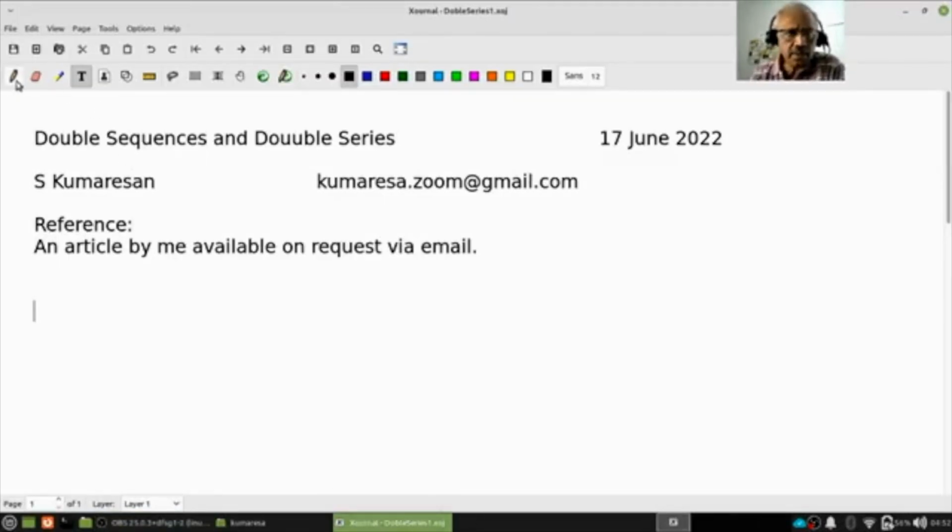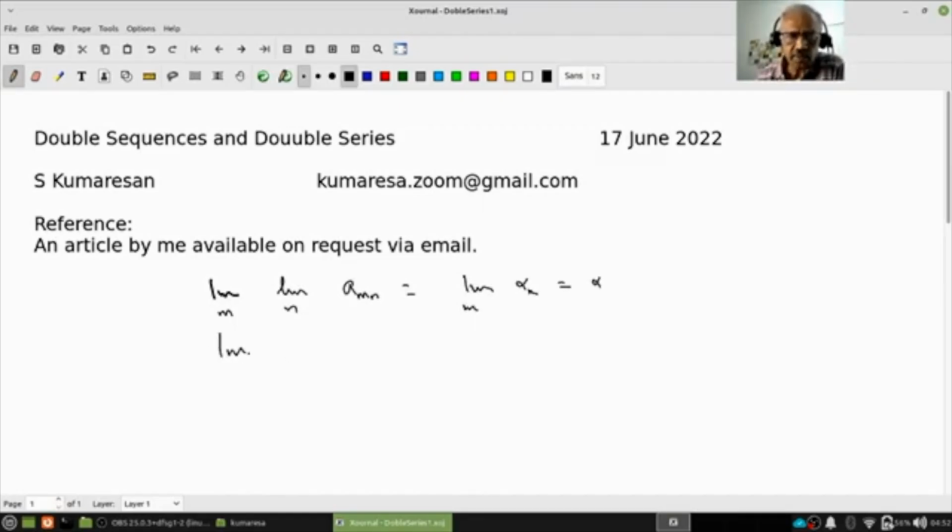So a tentative definition, we said: the limit over m of a_mn equal to alpha_n, and similarly the limit over n of a_mn equal to beta_m, and the limit of alpha_n equals alpha, the limit of beta_m equals beta.